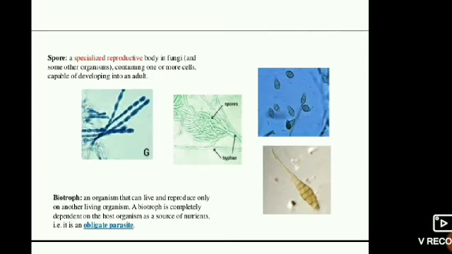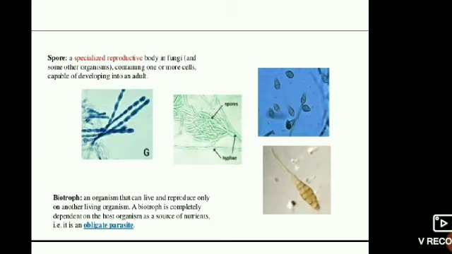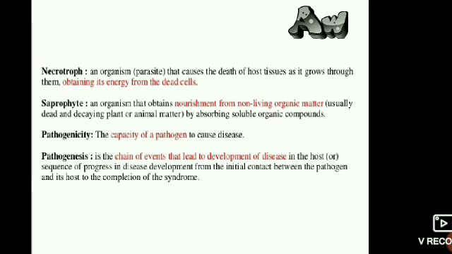These are the three terms: biotrophs, necrotrophs, and saprophytes. Biotrophs obtain nutrients from living organisms. Necrotrophs, after killing the living host, obtain energy from the dead cells. Saprophytes attack the dead cell itself.